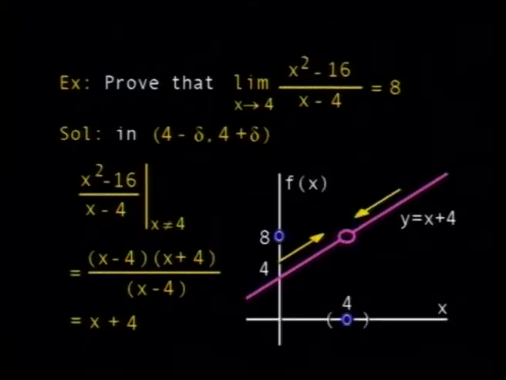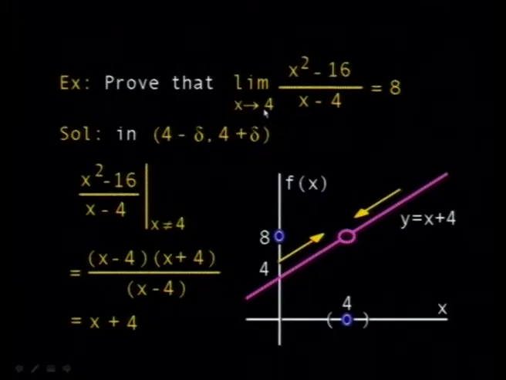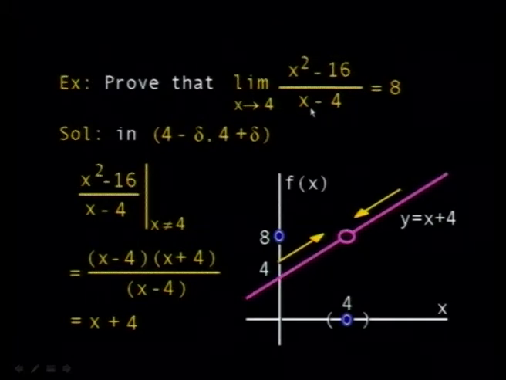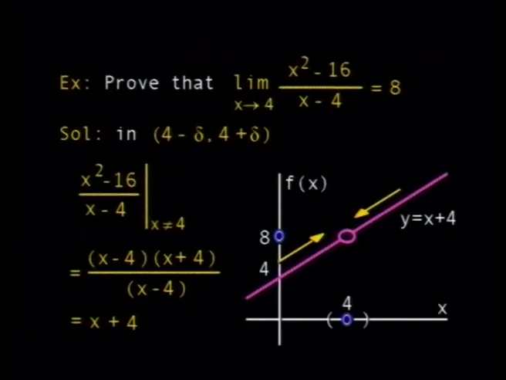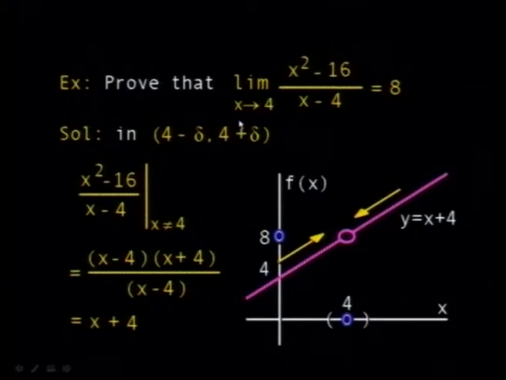Here, for example, you have another function, the limit of x squared minus 16 divided by x minus 4, when x tends to 4. Now, here, this function is not defined at the point x equal to 4. Yes, but it doesn't matter. This is not the issue. The issue is that this approaches a certain limit, and this limit equals 8. Now, the idea of the epsilon delta mechanism is what we use to prove the existence of the limit. If you are only interested in finding the limit, then this is another story, and it's much simpler. But here we try to prove that the limit exists and is equal to 8.